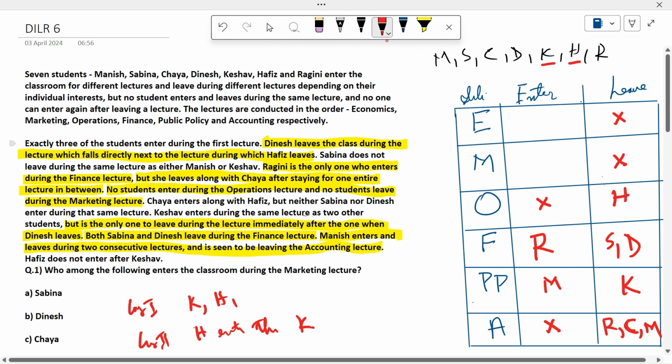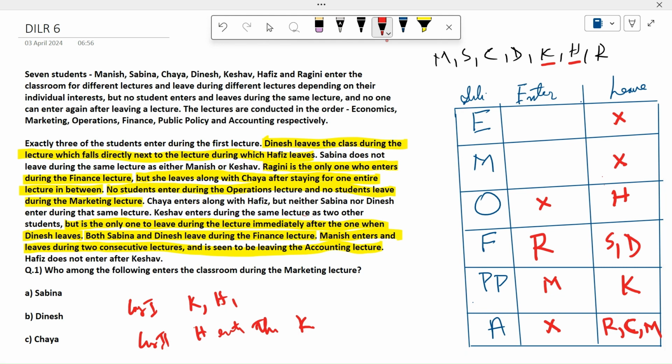Coming to this, now we have the full leave part, so we do not have to worry about that. We have to only worry about the entry part. In this, no one else can enter. He is the only one who will enter in finance. We have read this point. Ragini is the only one who enters during this. For PP, we do not have anything yet. We need to look into it.